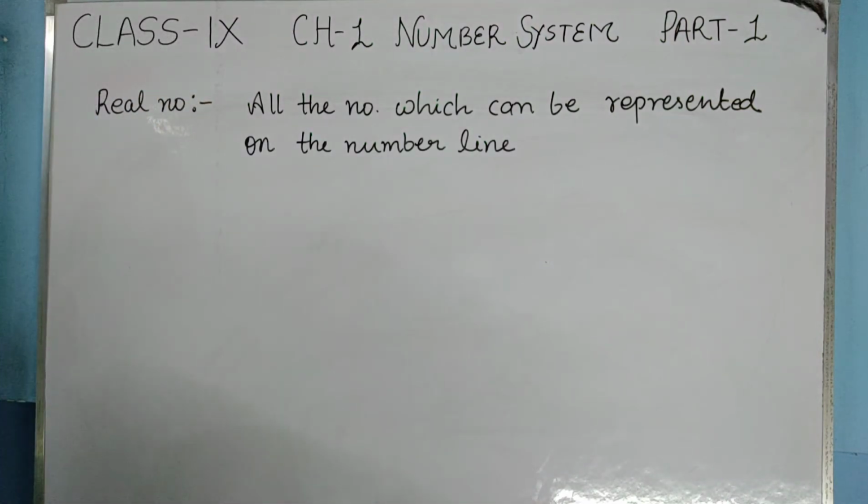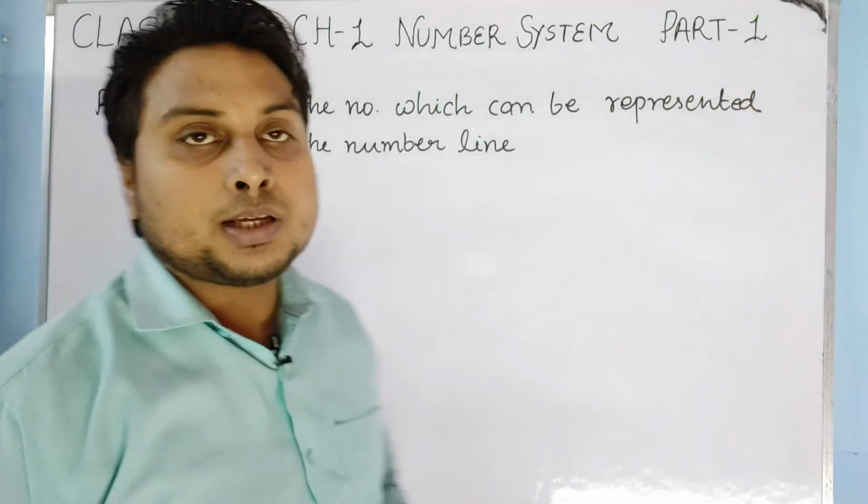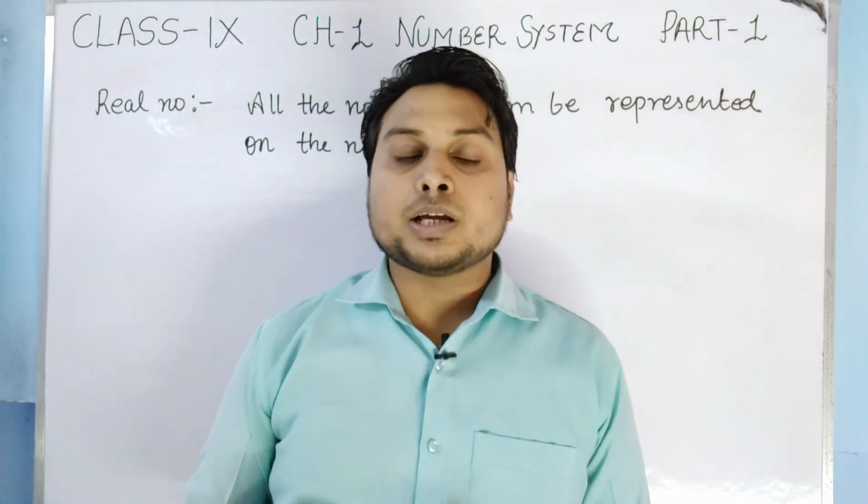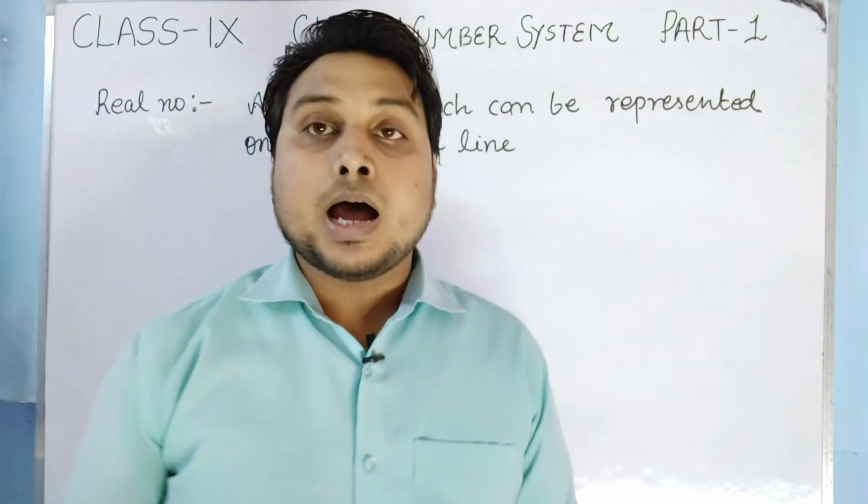All the numbers which can be shown on the number line, or represented on the number line, are real numbers.